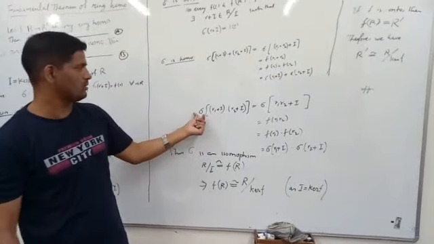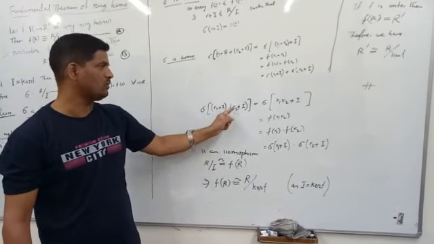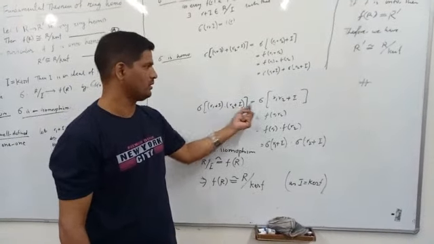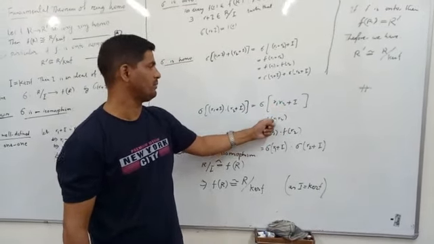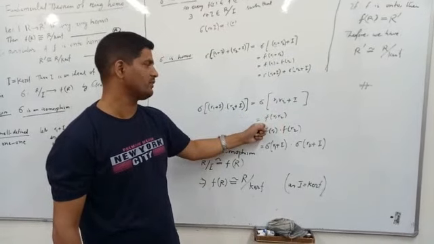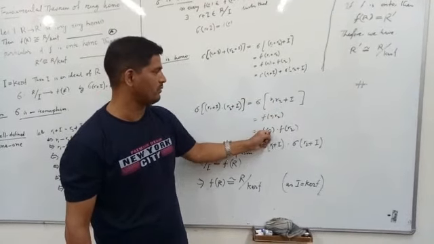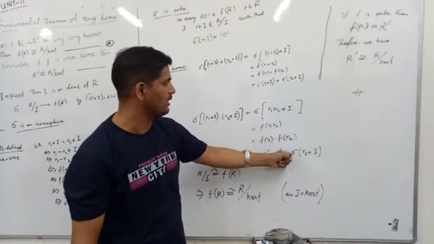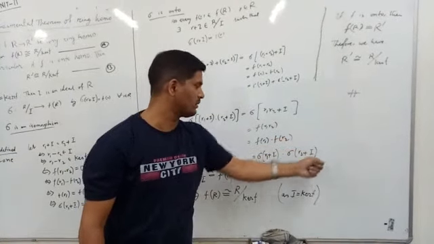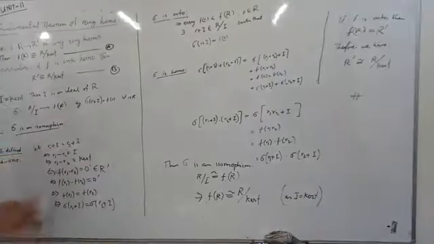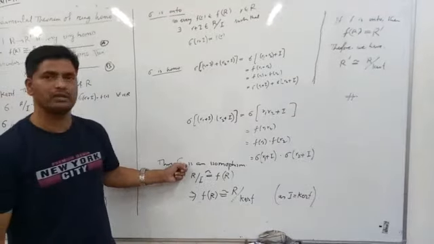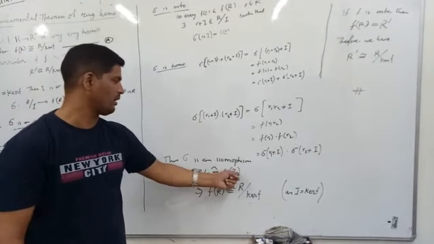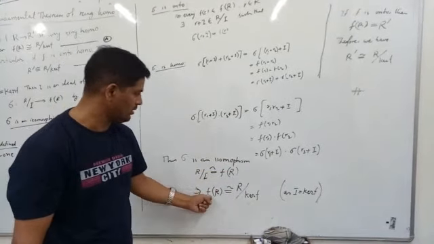Now again we will show this for multiplication, r1 plus I into r2 plus I. So this is equal to sigma of, again the product of two cosets is r1 r2 plus I. So this is equal to f of r1 r2 by definition. And since f is a homomorphism, f of r1 r2 equals f(r1) into f(r2). And f(r1) is again, by definition, sigma of r1 plus I into sigma of r2 plus I. So by all these properties, we have proved that sigma is an isomorphism from R over I to f(R). Therefore R over I is isomorphic to f(R).